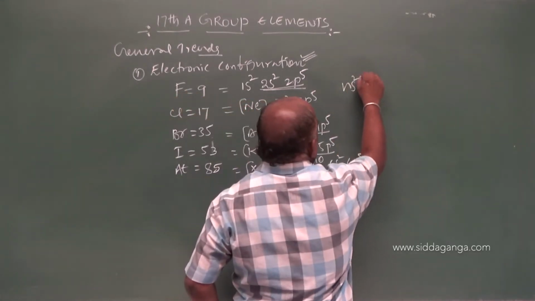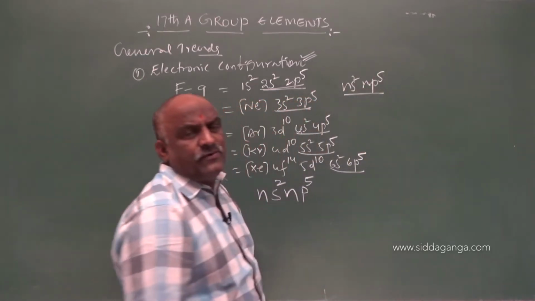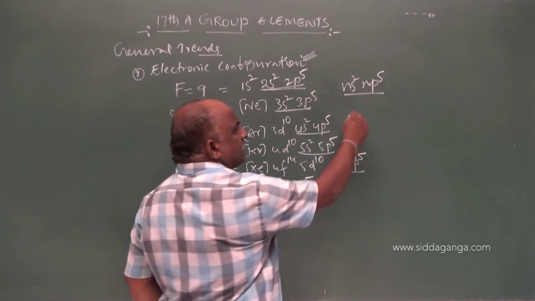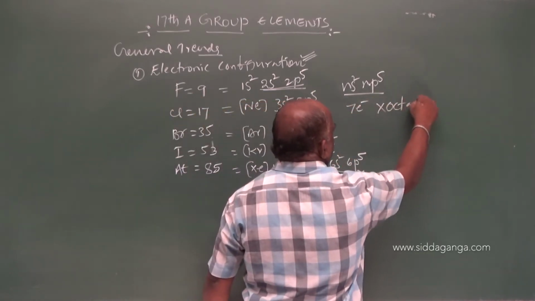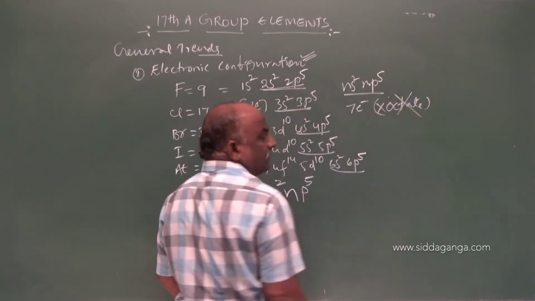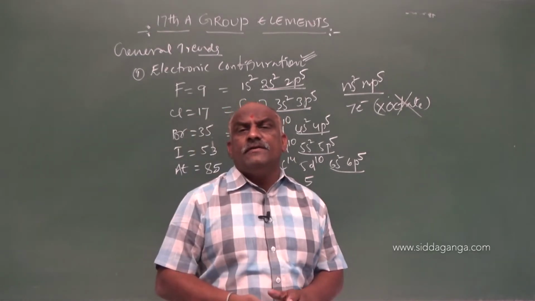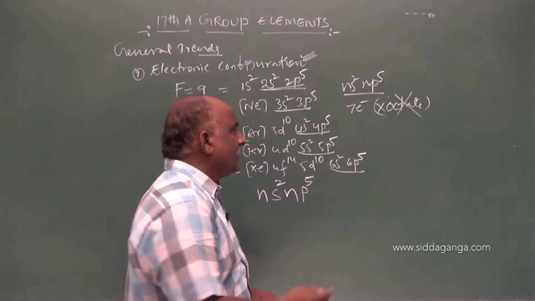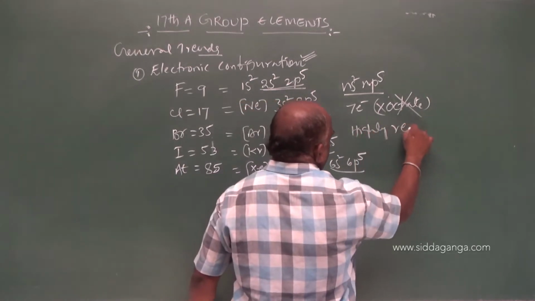Make a note, my dear students: the general electronic configuration of halogens is ns2 np5. A total of 7 electrons are present in the outermost shell. It is not an octet. For octet, 1 electron is to be gained. So, these elements are highly reactive.